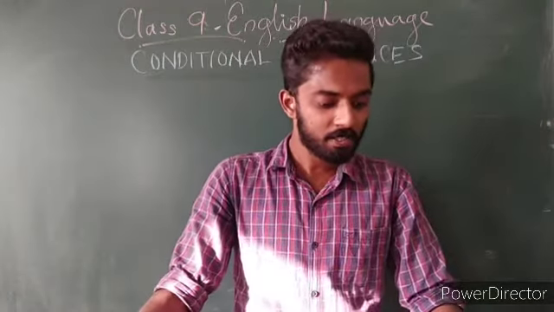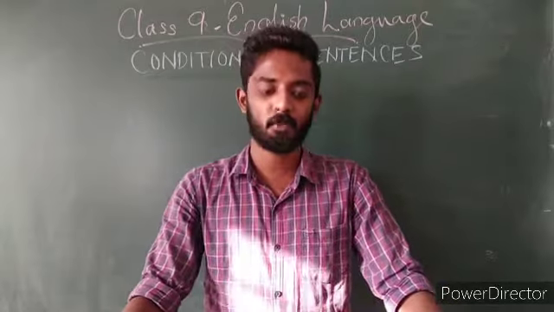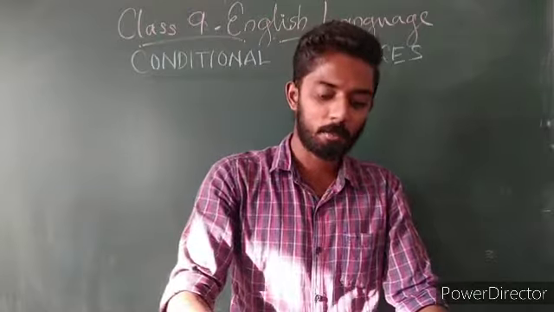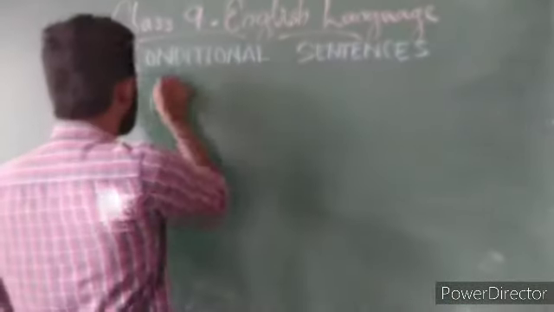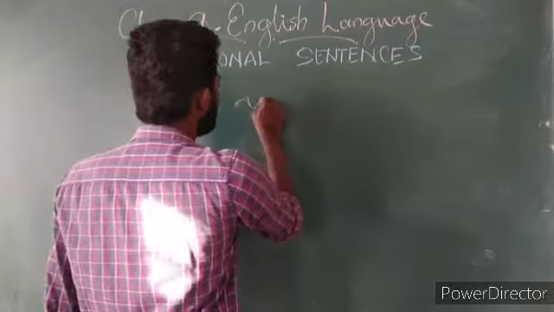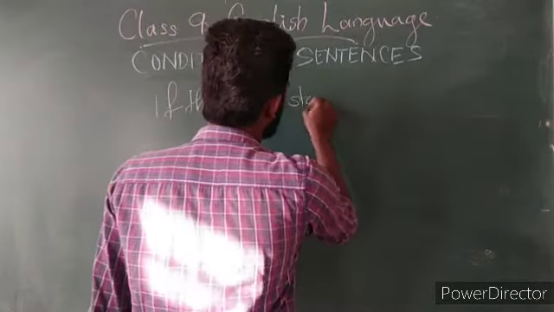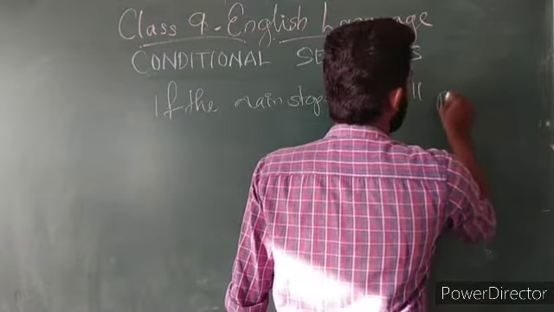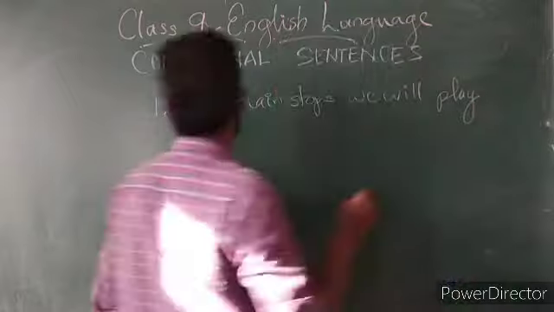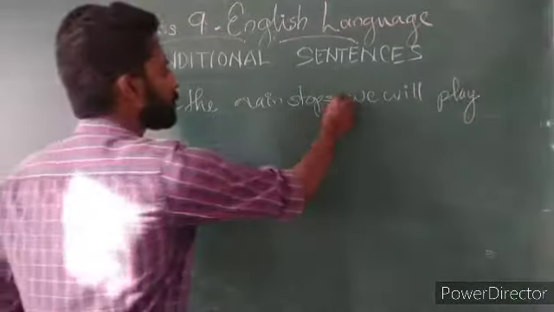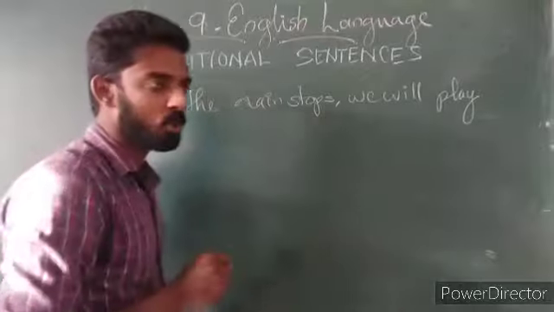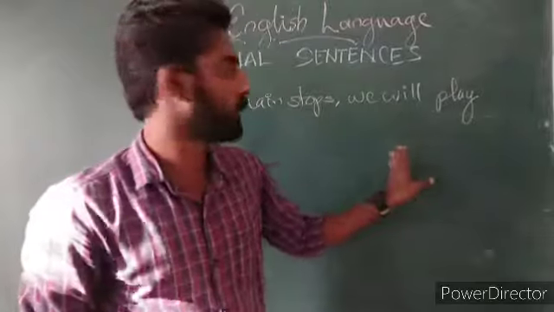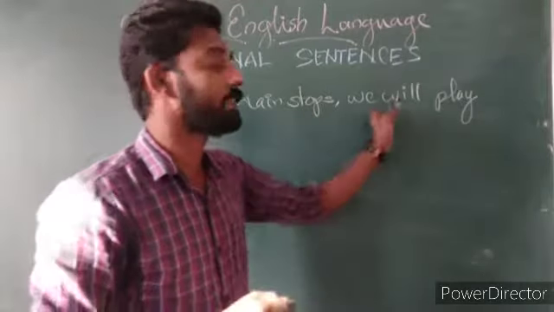So here a condition is something that has to be fulfilled before something else can happen, as in, if the rain stops, we will play. For example, if the rain stops, we will play. So here there is an if clause which is used, and the answer will be like this. If the rain stops, then we will play.